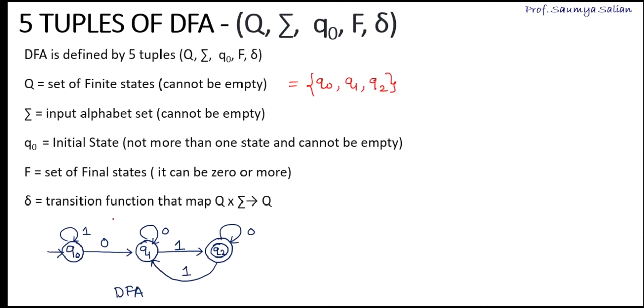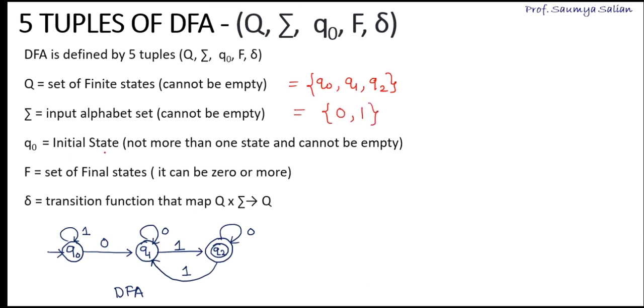Next, sigma, that is the input alphabet set. Referring to the diagram, whatever symbols I see over the edges are nothing but the inputs in my alphabet set. So here I see a self loop or a transition of 1, and from Q0 to Q1 an edge of input or symbol 0. So here I'll mention sigma to be 0, 1.